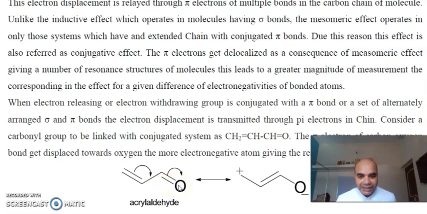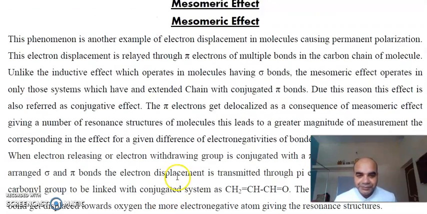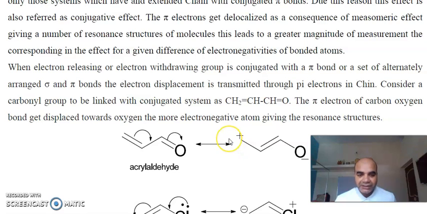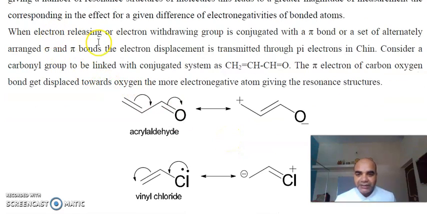group or atom attached with the multiple bond which can undergo conjugation. Let's say, for example, when an electron releasing or electron withdrawing group is attached with the pi bond, जैसे इस मॉलिक्यूल में देखिए, you can see here that you have acrylaldehyde. Here we have the pi bond and the carbonyl group, and this pi bond is in conjugation with the carbonyl group, and this carbonyl group is known as an electron withdrawing group.